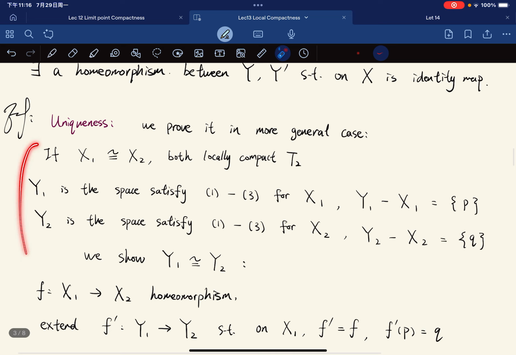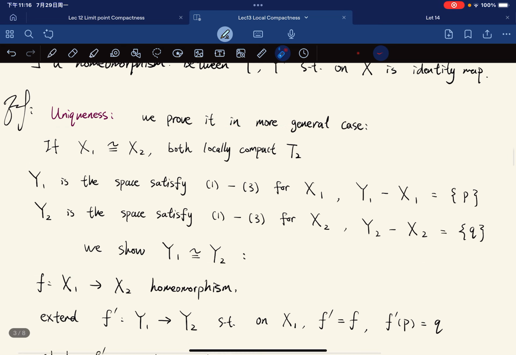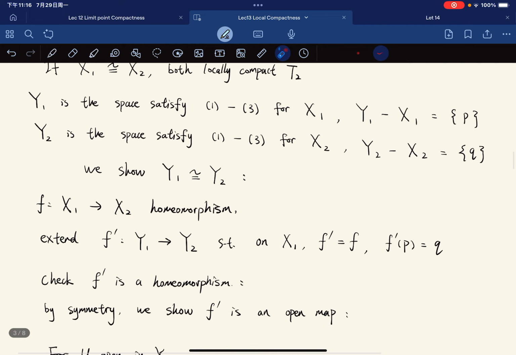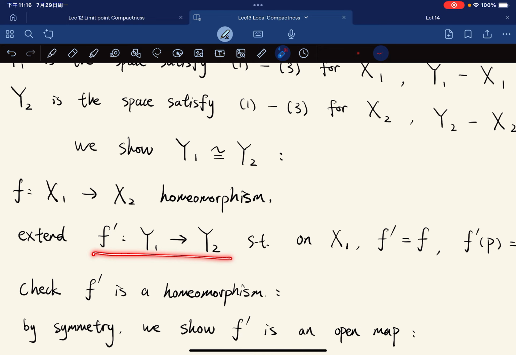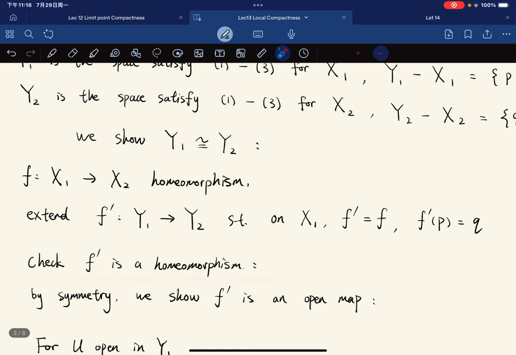So we showed this, and the uniqueness follows by our general case. So first, let's establish a homeomorphism from x1 to x2, say f. Now we extend f to f prime, extending the function such that on x1 it is equal to f, and f prime of p equals q.